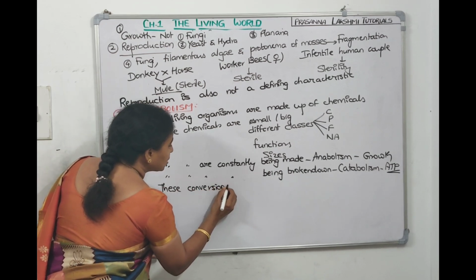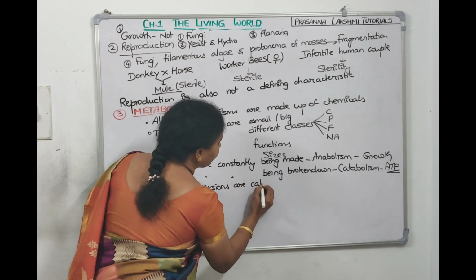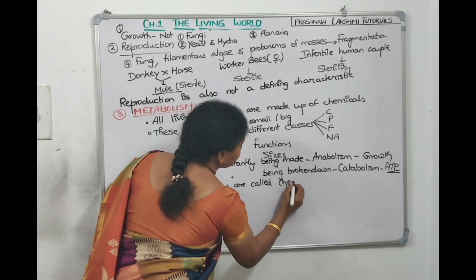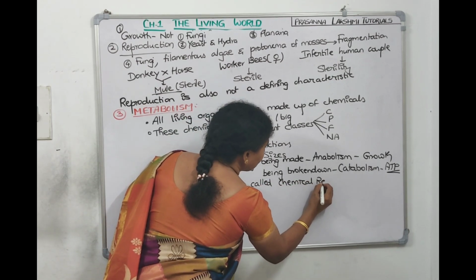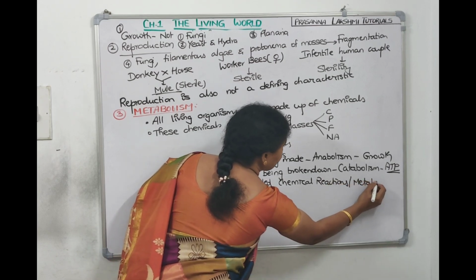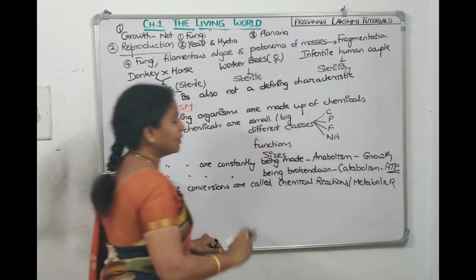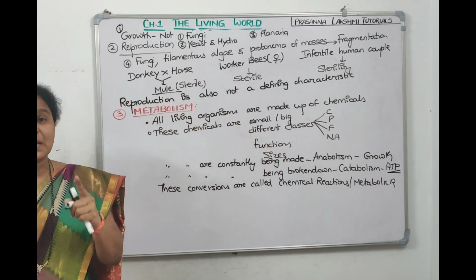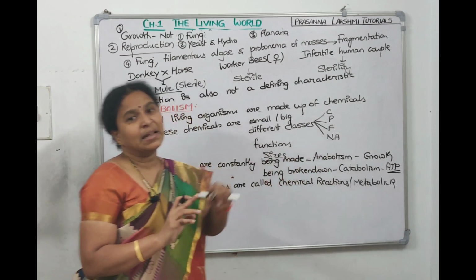These conversions, what are they called? They are called chemical reactions, or we can call them metabolic reactions. Then what is metabolism? Metabolism is the sum total of catabolism and anabolism.